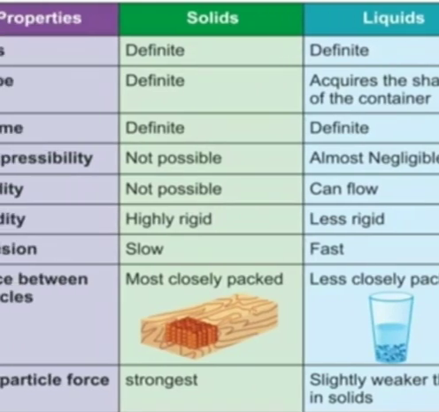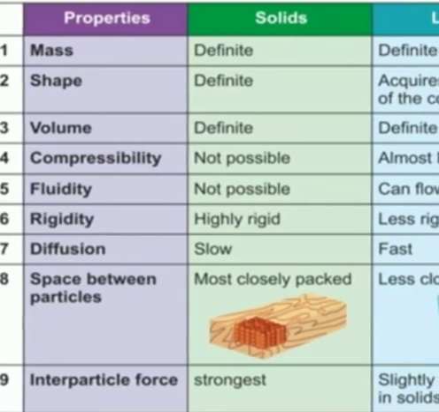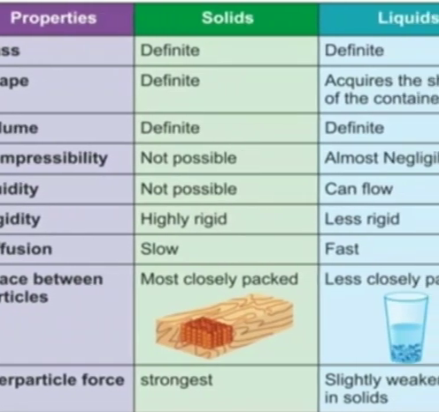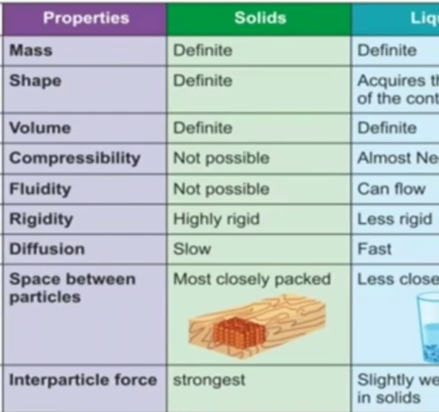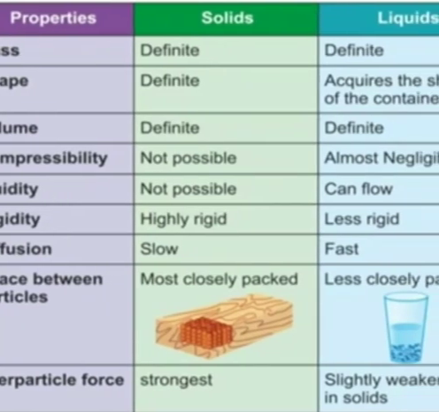The next one is diffusion. Diffusion means what? That means spreading. The particles spread, or the movement. So diffusion, you know that in the case of solids, the particles are closely packed. So when you give temperature, they cannot spread. That means they will vibrate about their mean position.